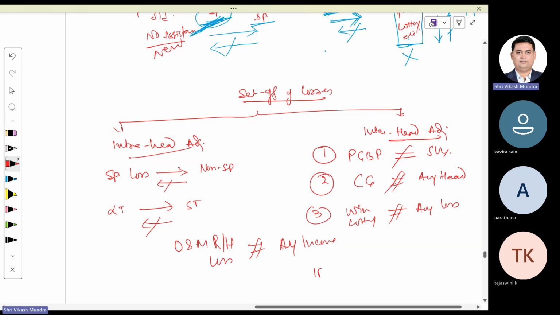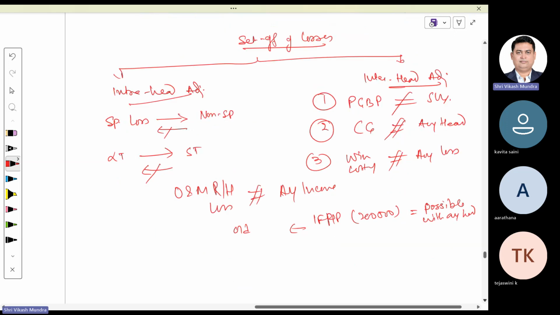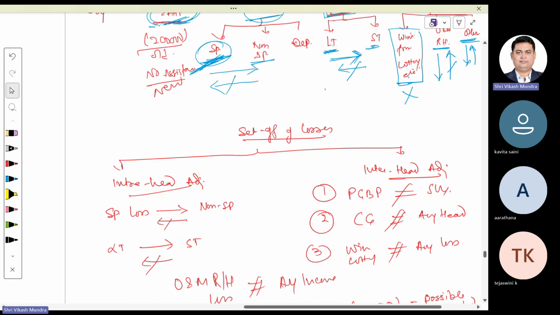Next, income from house property to the extent of 2 lakh is possible with any head if you are under the old tax regime. And if the loss is more than 2 lakh, then up to 2 lakh it can be adjustable. Beyond 2 lakh, no adjustment. Clear? Whatever we learned in this family drama, these are the provisions.